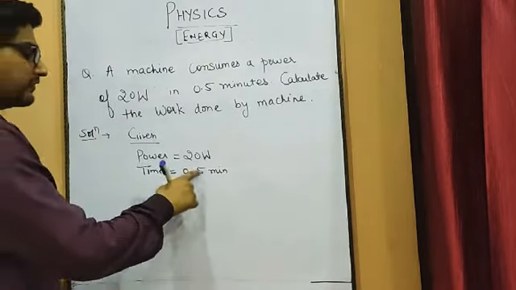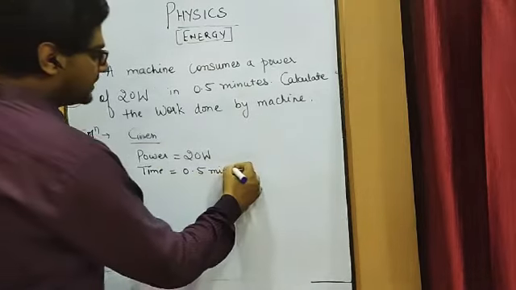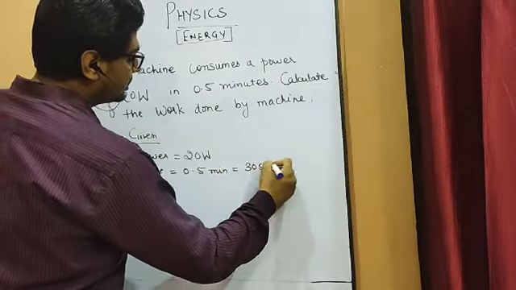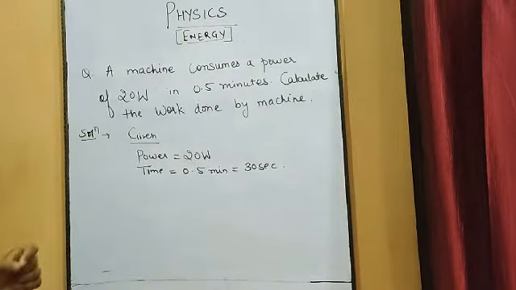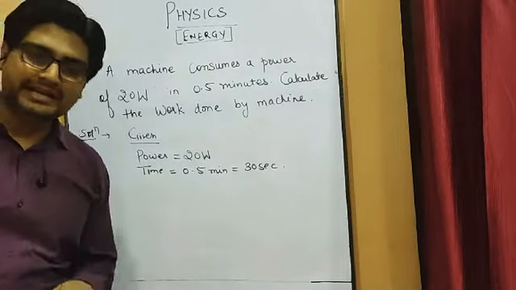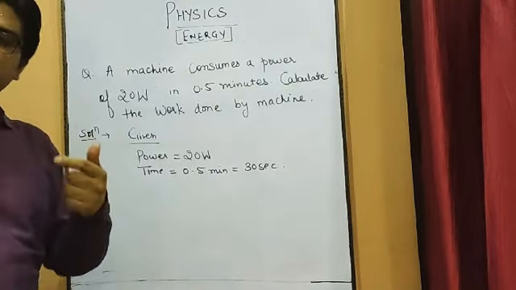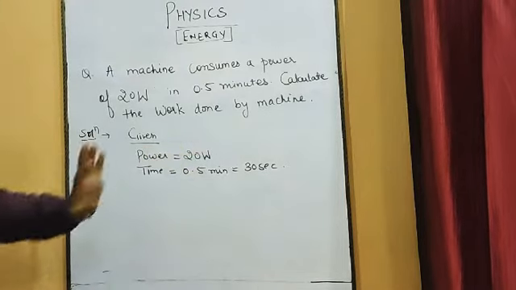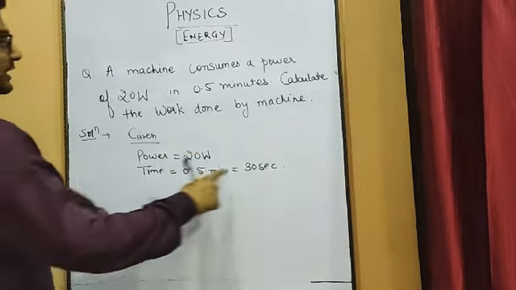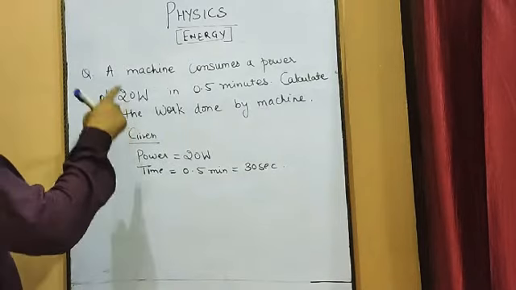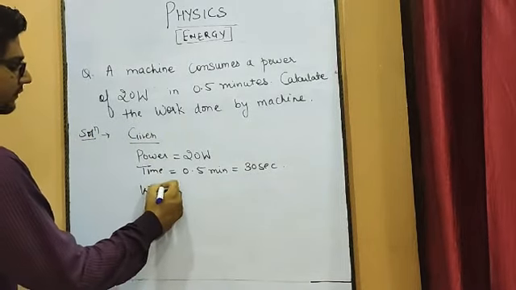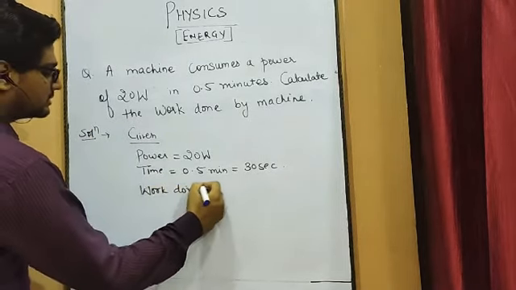So 0.5 minute means half minute, and in half minute how many seconds are there? 30 seconds are there. We know that in 1 minute 60 seconds are there, so in half minute 30 seconds will be there. So the time is 30 seconds. Now what you have to calculate? Calculate the work done by this machine.